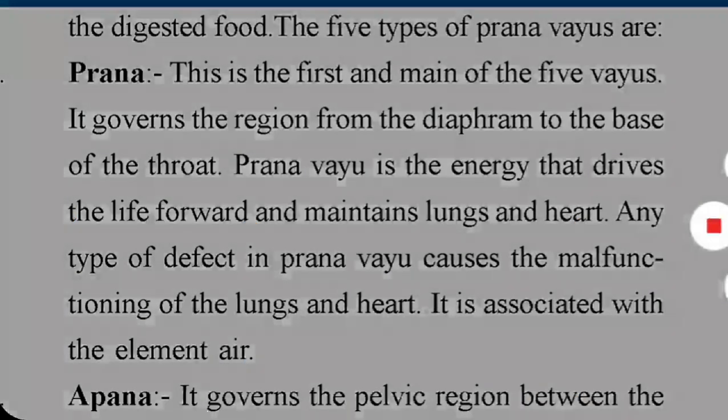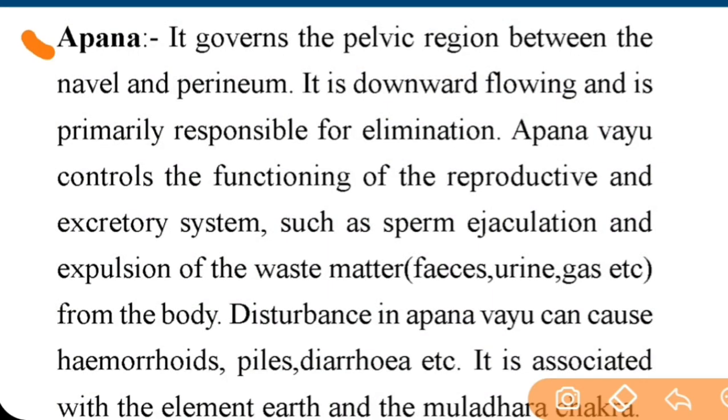Important point. Next is Apan Vayu. It guards the pelvic region between the navel and perineum. Note down. It is downward flowing and is primarily responsible for elimination. Important point. Apan Vayu controls the functioning of reproductive and excretory system. Important point. Note down. Such as sperm ejaculation and expulsion of waste matters from the body.